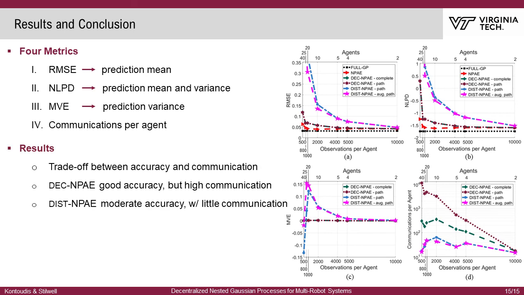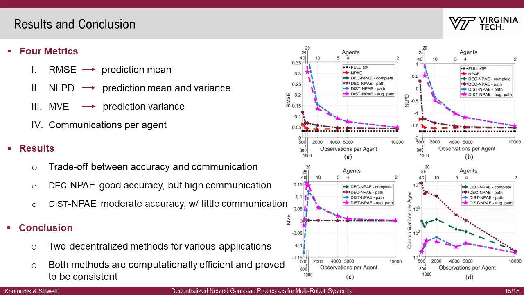The results reveal a trade-off between accuracy and communication. DEC-MPAE provides good accuracy but requires high communication. DIST-MPAE produces satisfactory predictions for small and medium fleet sizes with much less communication. In conclusion, we propose 2 distributed and computationally efficient GP methods that cover a broad spectrum of multi-robot applications. Additionally, both prediction methods are proved to be consistent.